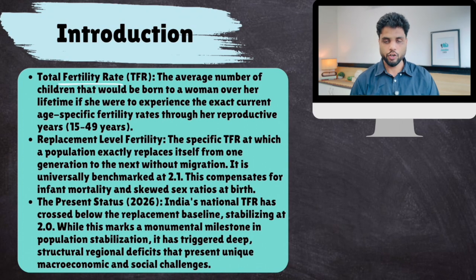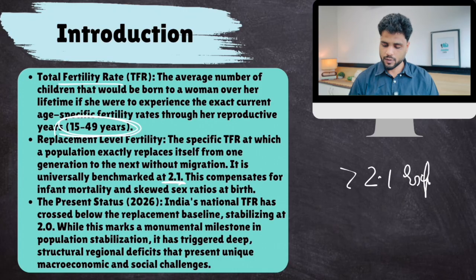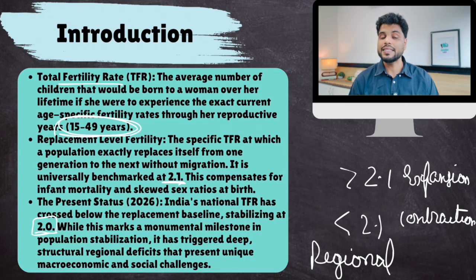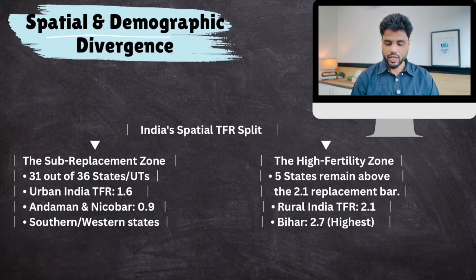So this is the definition of total fertility rate. This is the reproductive age. And 2.1 is the replacement level. When your TFR is greater than 2.1, there is population expansion. And when it is lower than 2.1, there is population contraction, decline. Now, India's total fertility rate is 2.0, which is about the same as 2.1. We have reached replacement levels. But the problem is regional disparity, which will create problems. And those problems can harm India's unity and integrity. How so? First, let's take a look at regional divergence.